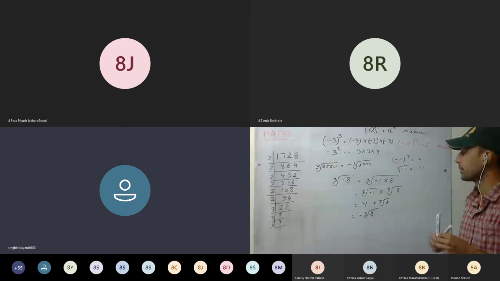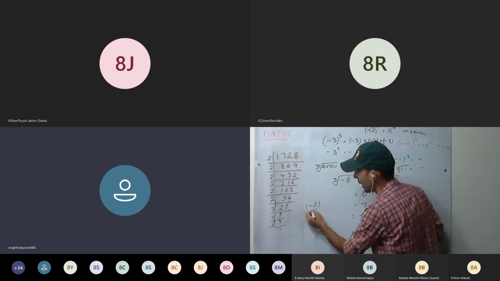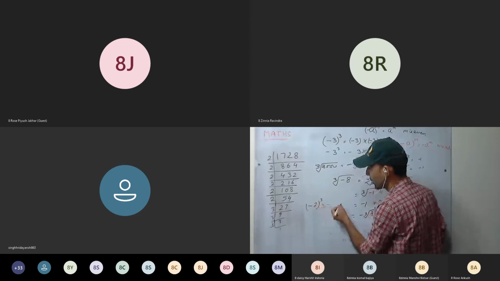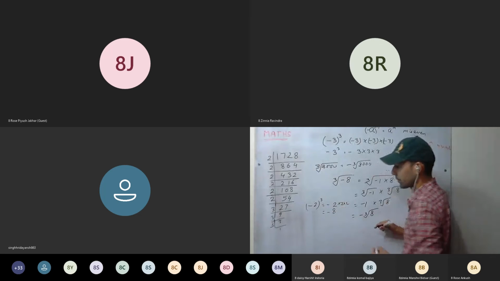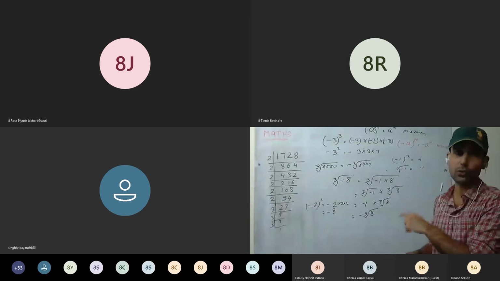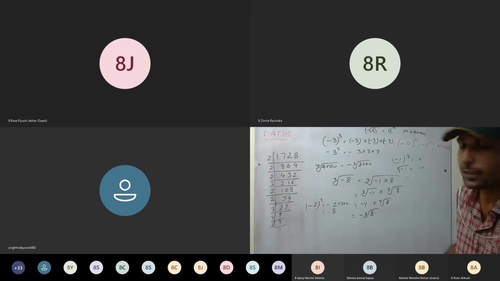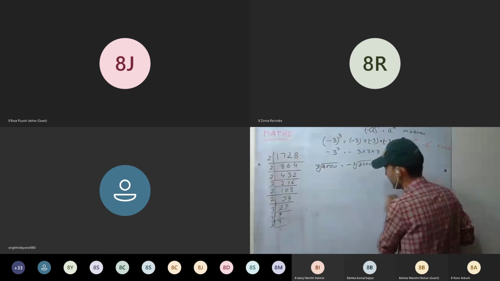Is this clear? Or if someone asks the cube root of minus 2, simply put the minus outside: 2 into 2 into 2, minus 8. Because minus 2 into minus 2 is 4, and 4 into minus 2 is minus 8. Is this clear? Okay.